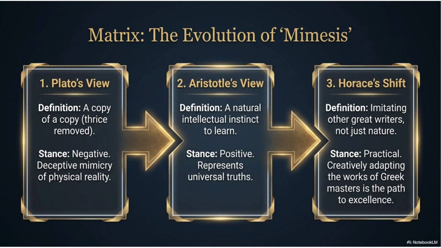Plato and Aristotle compared. Notice the difference between these two philosophers. Plato says, poetry copies appearances and moves us away from truth. Aristotle replies, poetry reveals universal truths and helps us understand life. Both use the same word, mimesis, but they give it completely different meanings. This is why Aristotle is considered a turning point in literary criticism.